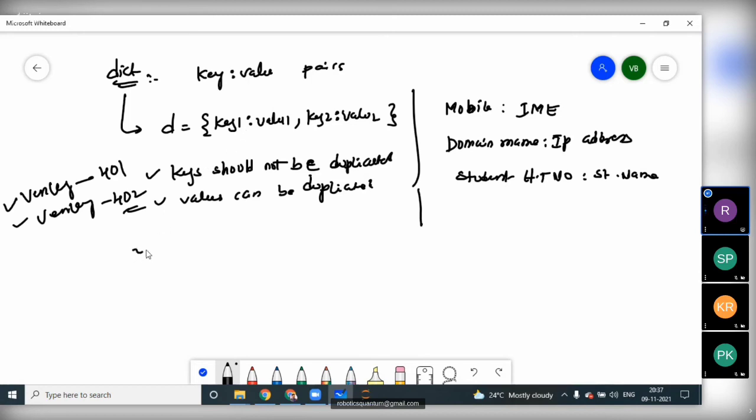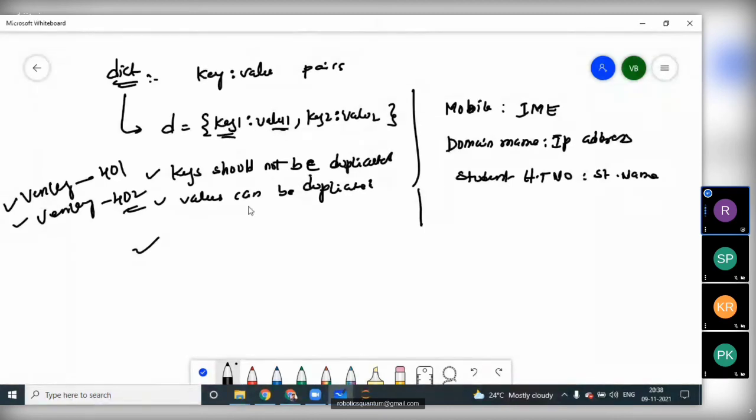The next point: in dictionaries, we don't have the indexing concept directly. If you want to access the values of the dictionary, we need the help of keys only. If you want to perform any operation on these values, we do all these things with the help of keys only. For example, if I want to access value 1, then we should take the help of the key only.